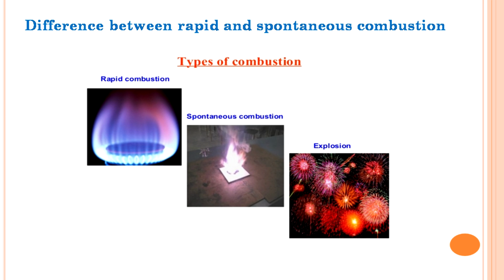Then comes the rapid combustion. Rapid combustion is the combustion which takes place at a faster pace, and we have to maintain it with the combustible mixture. We need a combustor and we need an igniter, and the combustion process or the reaction will go on. Here a chain reaction will be there, and the reaction will end only after completion, or if the substance is no more left, then only the combustion process will stop. And when this rapid combustion becomes uncontrollable and it produces sound also, then it becomes an explosion.